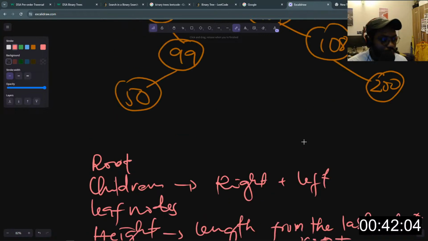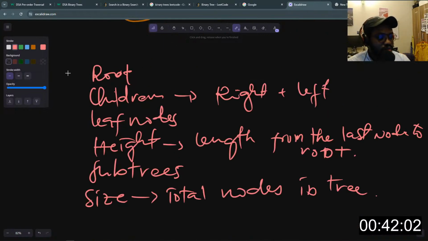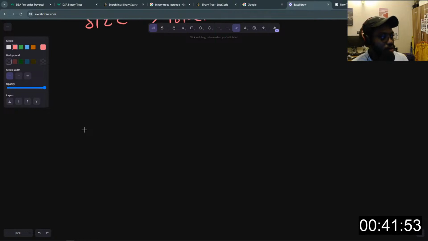All right, so here are the basic stuff that we need to know off head, right? Basic terminologies. So the next thing to do is let's represent a tree and quickly identify those parts. So we have a tree like this. I'll use alphabet letters to represent the values of the nodes in the tree.